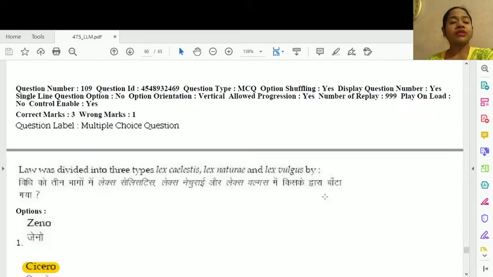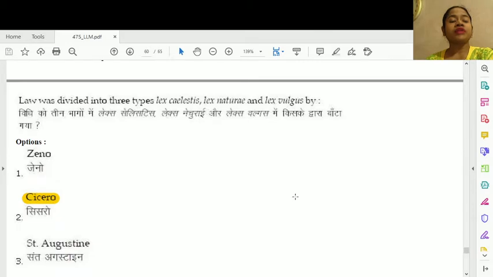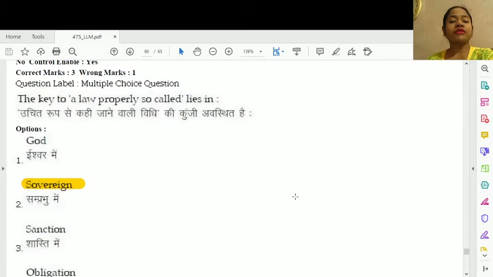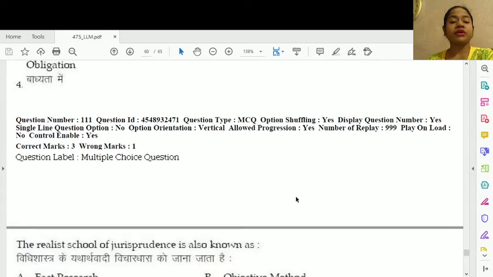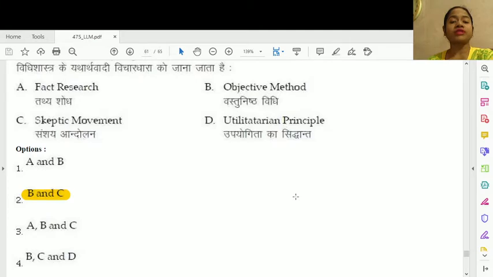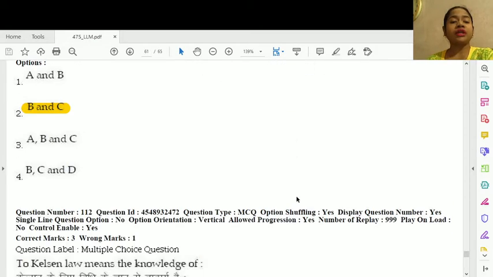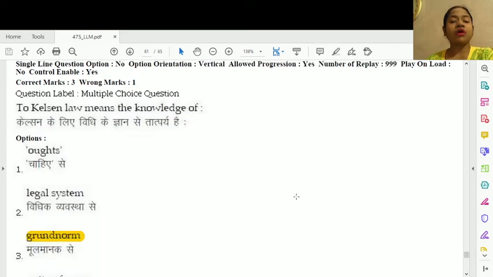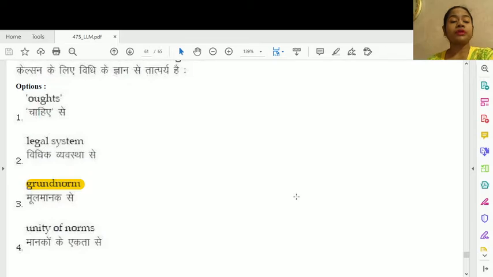Question number 109, law was divided into 3 types of lex caelestis, lex naturae and lex vulgus by option number 2, Cicero. 110, the key to a law properly so called lies in option number 2, the sovereign. Question number 111, the realist school of jurisprudence is also known as option B and C, objective method, and skeptic method. Question number 112, the pure theory of law means the knowledge of the grundnorm.